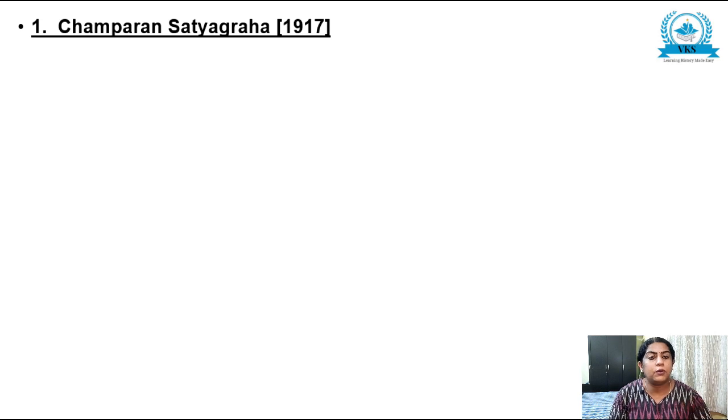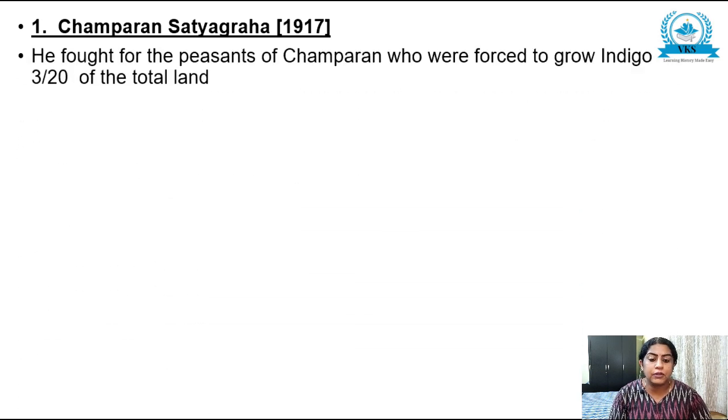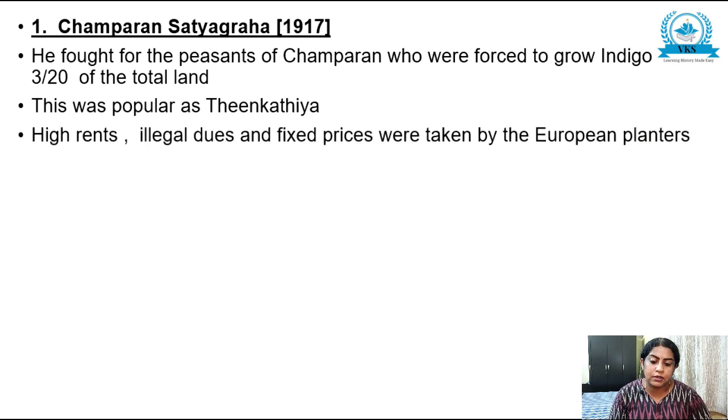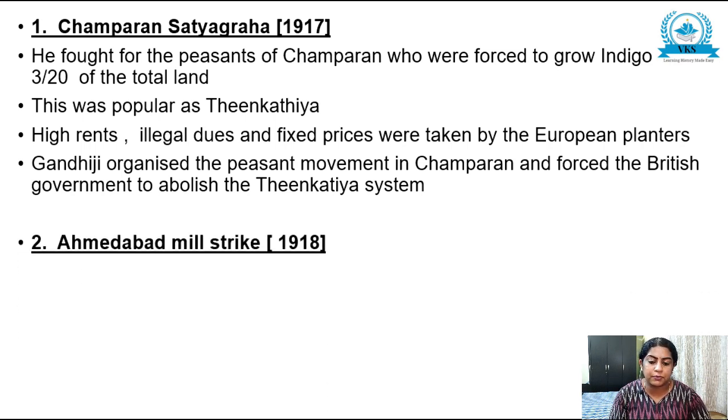Now one by one we will start with the events. Champaran Satyagraha, 1917. He fought for the peasants of Champaran who were forced to grow indigo on 3 out of 20 parts of their land. This was popular as the Teen Katiya system. High rents, illegal dues and fixed prices were taken by the European planters. Gandhiji organized the peasant movement in Champaran and forced the British government to abolish the Teen Katiya system.